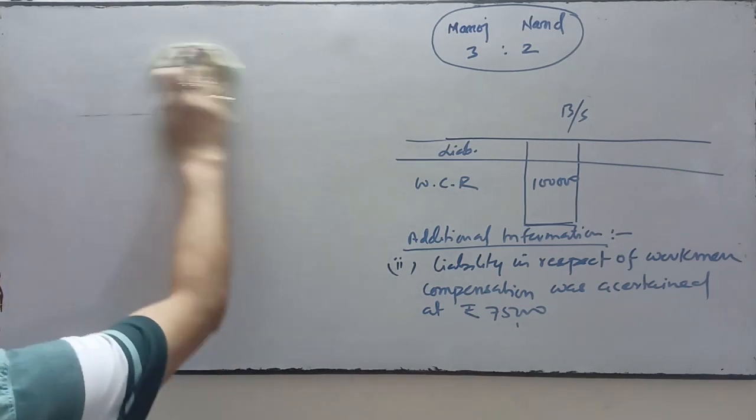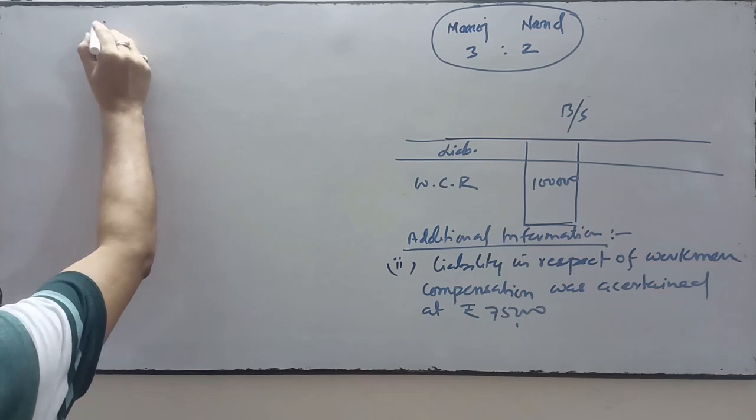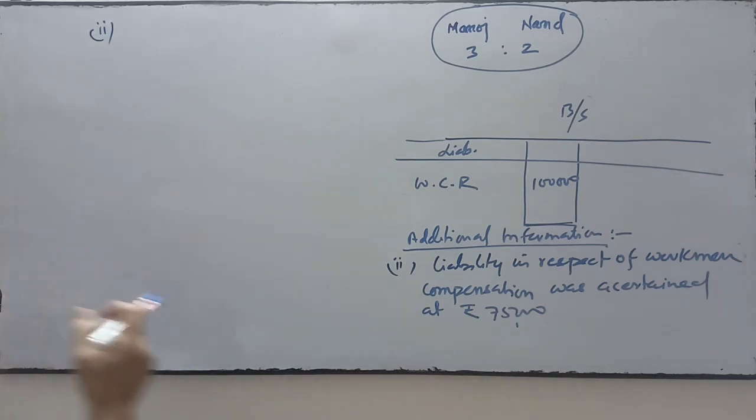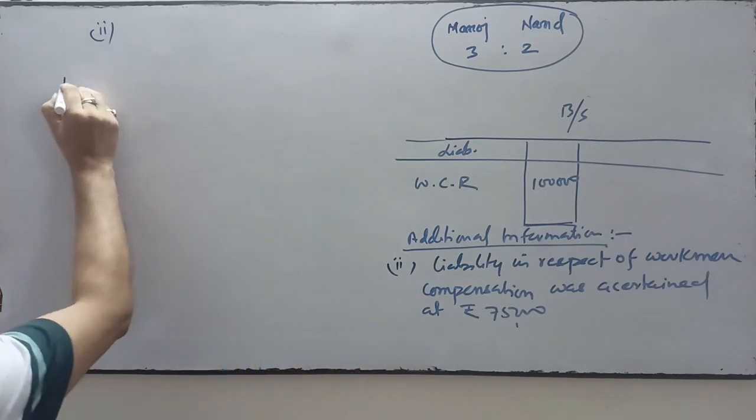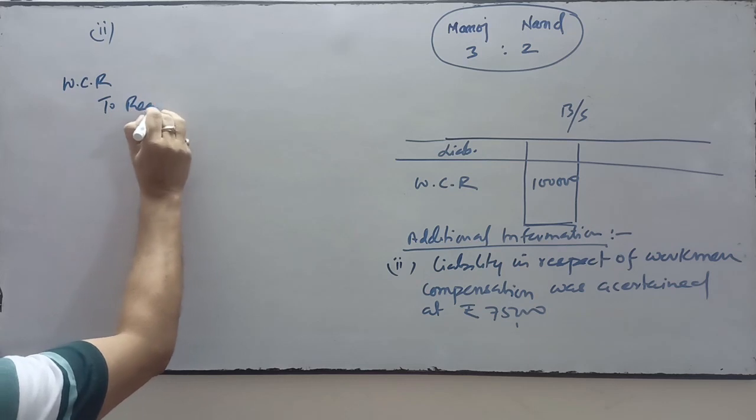In case number 2, the entry will be: workman compensation reserve to realization account.